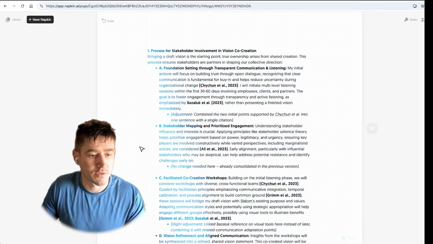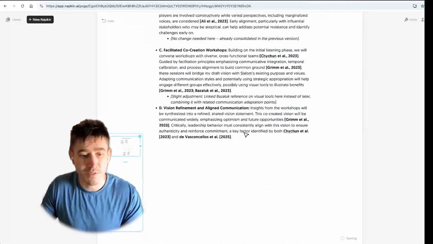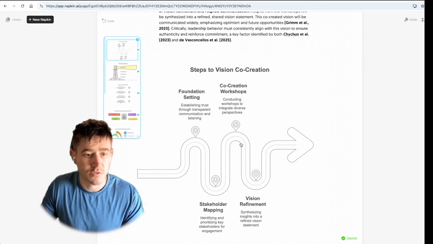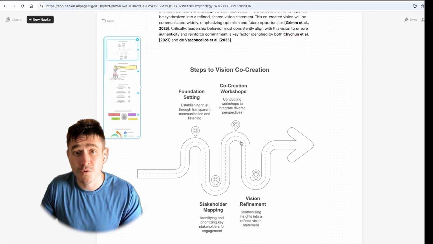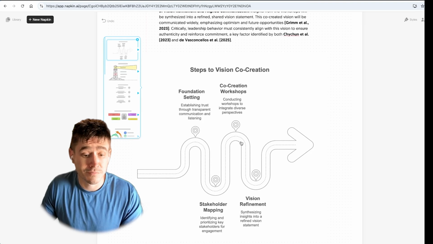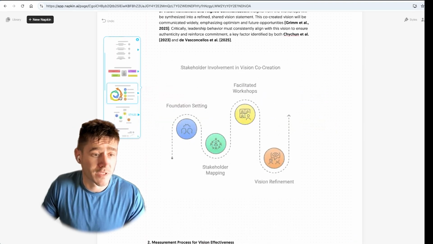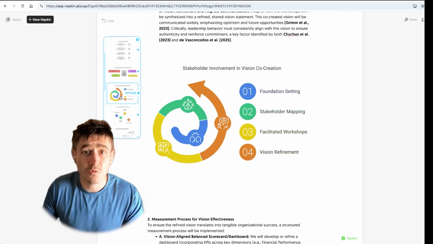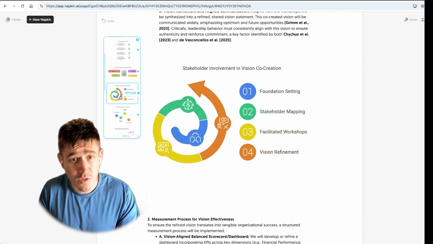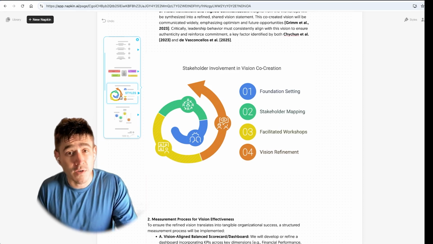Select it, click the little blue lightning bolt, gives us an illustration. Here's our map. Steps to vision co-creation. There it is. Clear as day. Stands out and gives you a bunch of different options. Like, who's not going to get on board with those colors? Those colors alone are going to drive engagement.